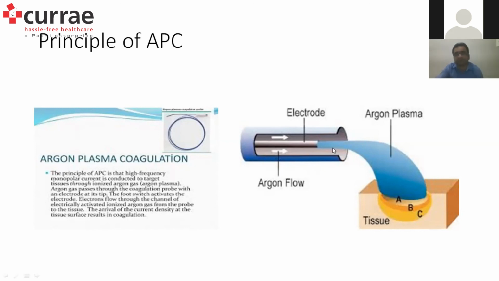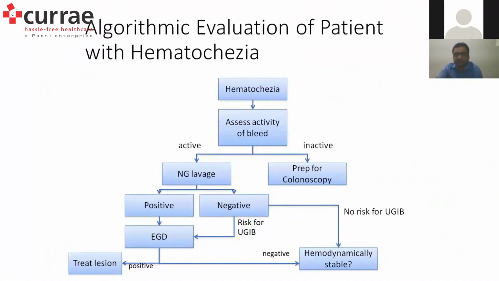So our main concern is that the bleeding should stop without damage to the deeper tissues. Once the gas flows to the small blue probe, and once we press the foot switch, with the passage of electric currents there will be heat wave coagulation, and with that the tissue surface will singe and the bleeding would stop. Very commonly used in upper GI bleeding also, in cases of gastric antral vascular ectasia, and in cases of PHG also. In lower GI bleeding, I mentioned angiectasia would be the most common cause where we are using argon plasma coagulation.